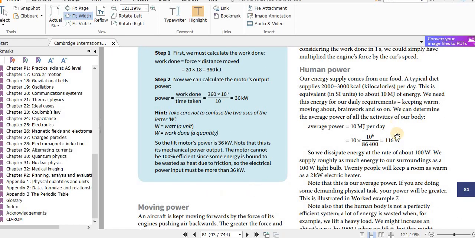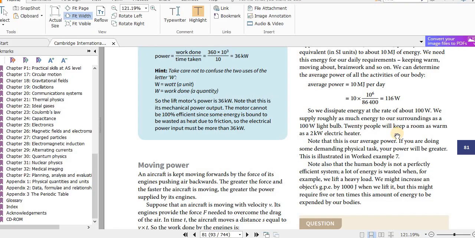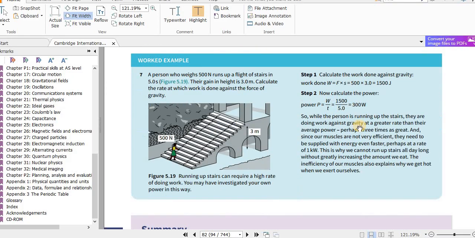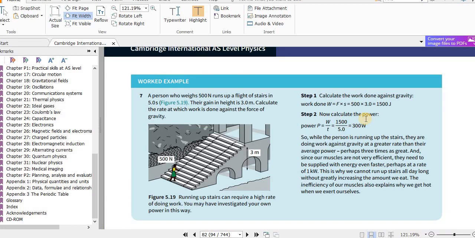Okay, so here are some explanations. You have to answer all these questions. Let's go through this example, the last example for this chapter. A person who weighs 500 newtons runs up a flight of stairs in 5 seconds. Figure 5.19. Their gain in height is 3.0 meters. Calculate the rate at which work is done against the force of gravity.